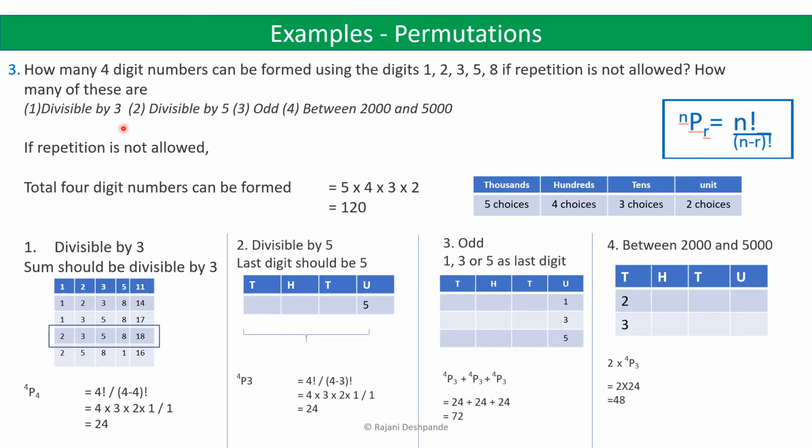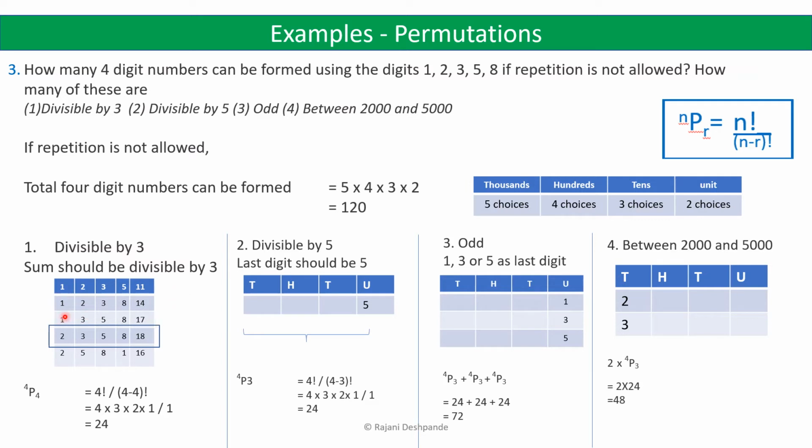The divisibility rule for 3 says that when the sum of the digits is divisible by 3, then the whole number is divisible by 3. So first we will see what are those possible digits that can add to a number which is divisible by 3. Then all those digits can be used for that 4-digit number.